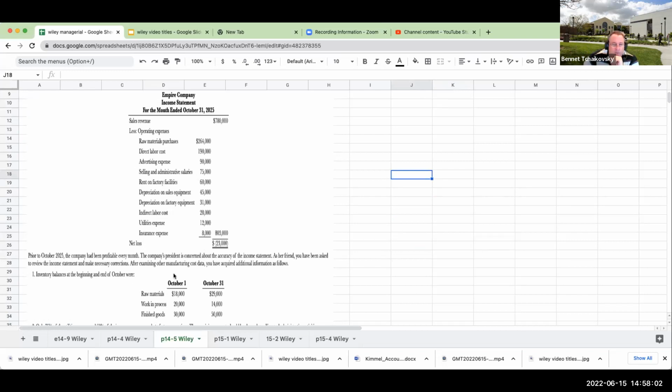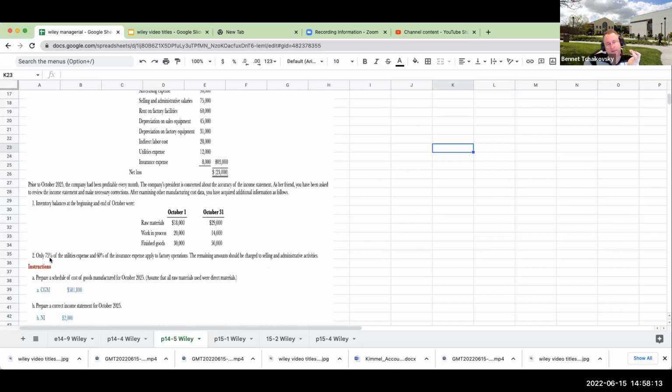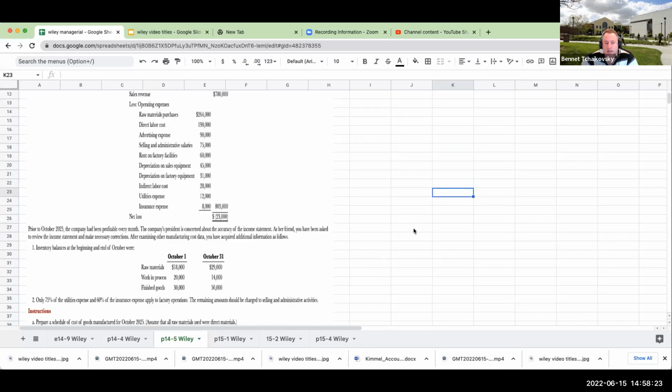After examining other manufacturing data, you've acquired the additional information as follows. It shows you inventory balances at the beginning and end of October, right over here. And then 75% of the utilities expense and 60% of the insurance expense apply to factory operations. So the first thing we want to do is go through this.